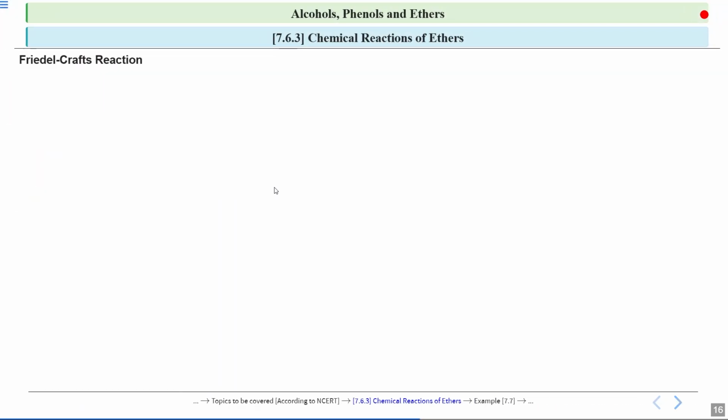Now we will look towards the Friedel-Crafts reaction. In Friedel-Crafts reaction, there are two types: alkylation and acylation. Anisole undergoes Friedel-Crafts reaction in the presence of a Lewis acid catalyst, which is anhydrous AlCl3.